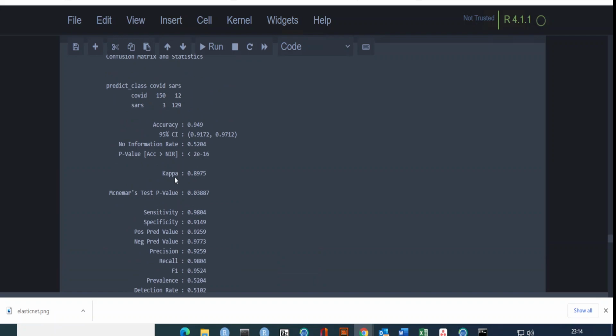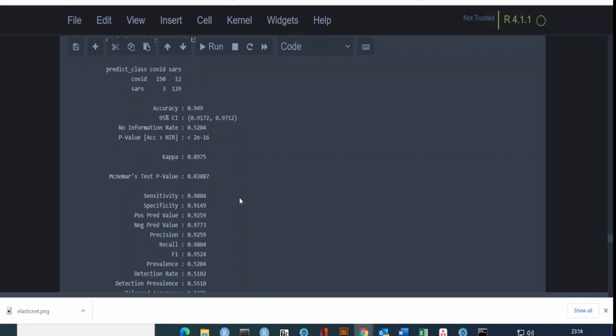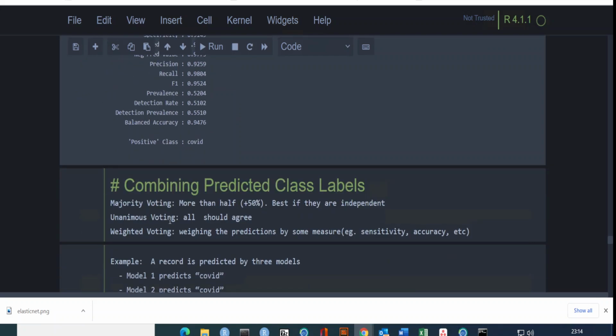Remember, we are working on COVID and SARS abstracts. One text classification model may say it is COVID, the other one may say SARS. So there may be this kind of disagreement among the models. But instead of choosing one best performing model, you can combine the predictions and still improve your classification. You can get close to 100% by combining the predicted models. There are other complicated ways of creating ensemble models, but you can also train individual models and in the end combine the predictions.